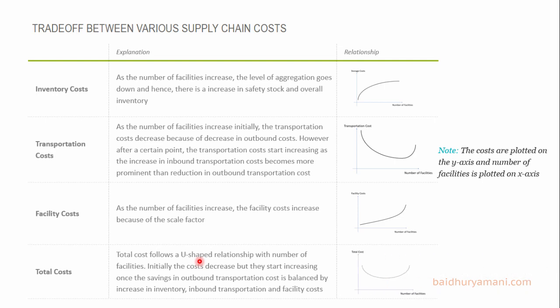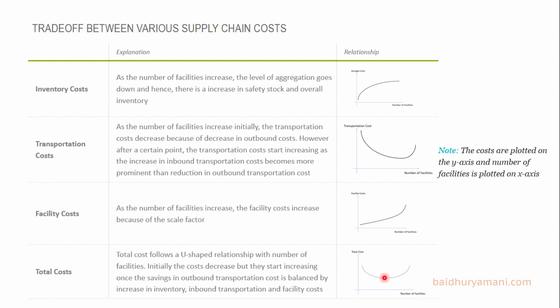Total cost follows a U-shaped relationship with the number of facilities. Initially, the costs decrease, but they start increasing once the saving in outbound transportation cost is balanced by the increase in inventory, inbound transportation, and facility costs. So this is the sweet spot, and network design is all about targeting this spot.